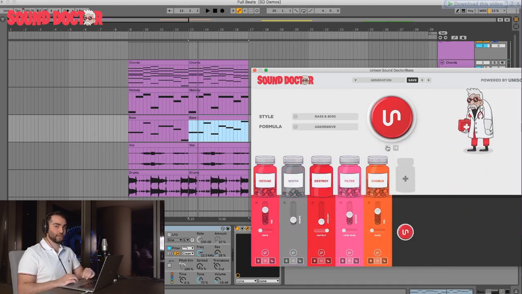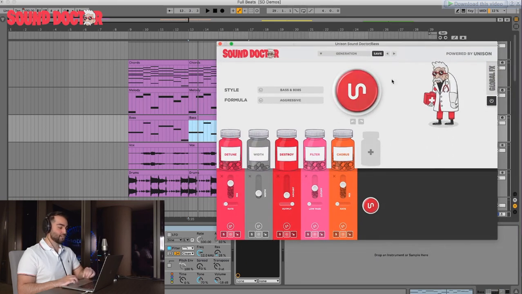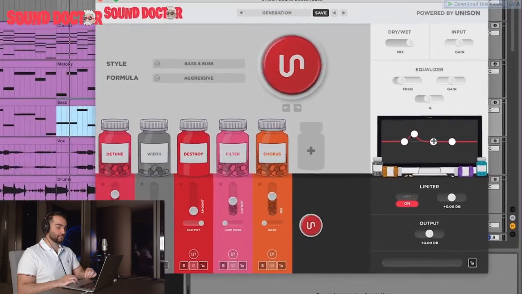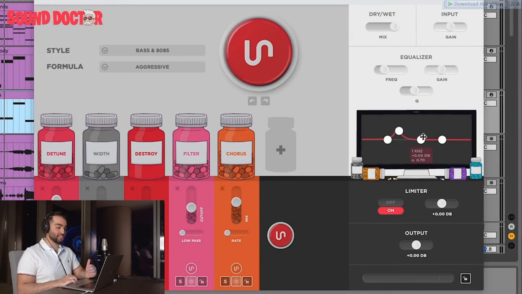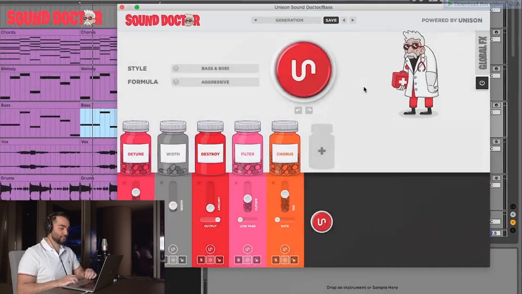So you have infinite options here. You can either use the factory presets or generate unlimited ones by yourself. And on top of that, you get access to the global effects center. Over here, you can boost with EQ. You have a limiter. You can adjust the total dry wet of the entire plugin. And this gives you flexibility to shape your sound after it's been generated.